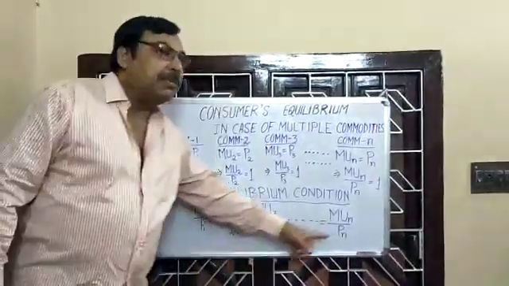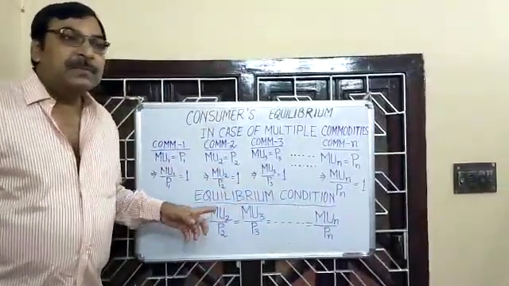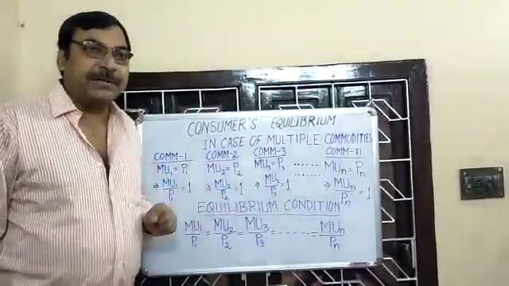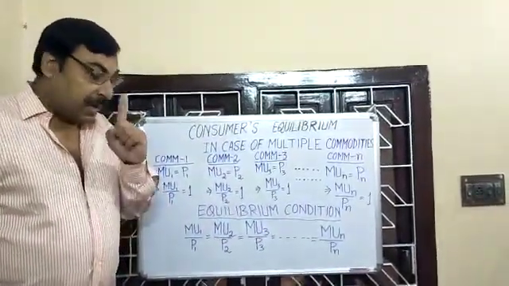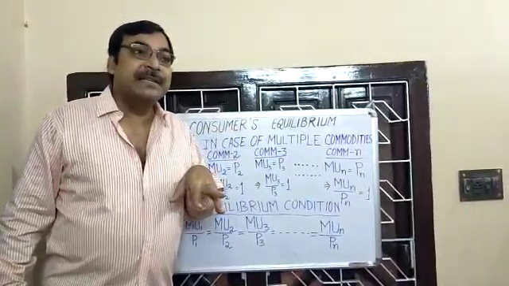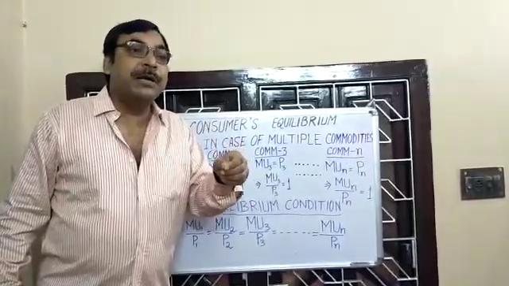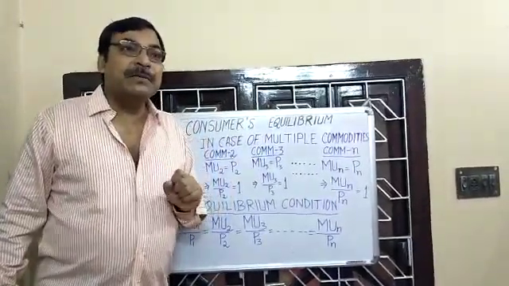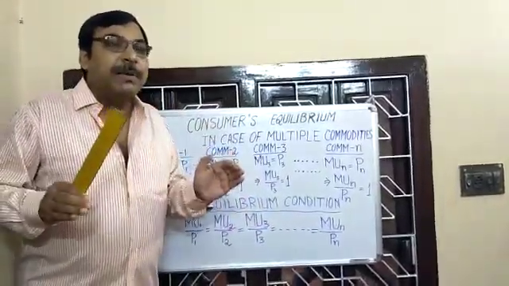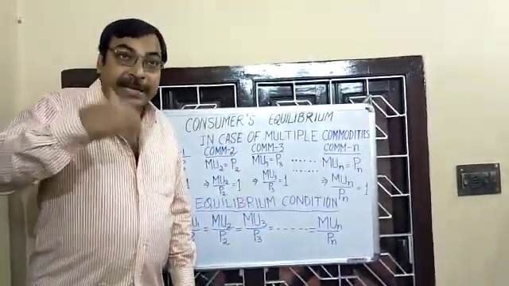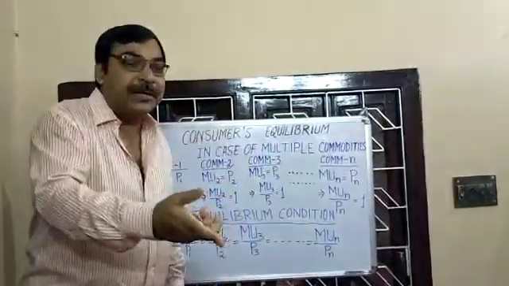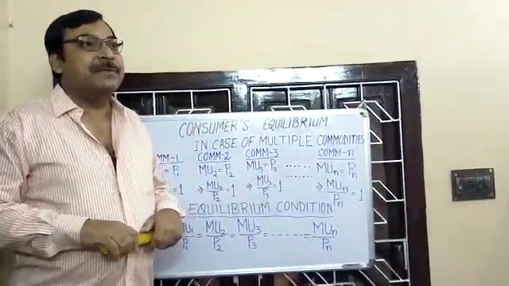Now, if it is the equilibrium condition, we have to know the meaning of this equilibrium condition. What does it signify? I have already mentioned the ratio of marginal utility and price indicates utility derived from a commodity by spending rupee 1. So in equilibrium, the consumer is said to be in equilibrium when spending rupee 1 on any commodity, he is getting the same satisfaction.